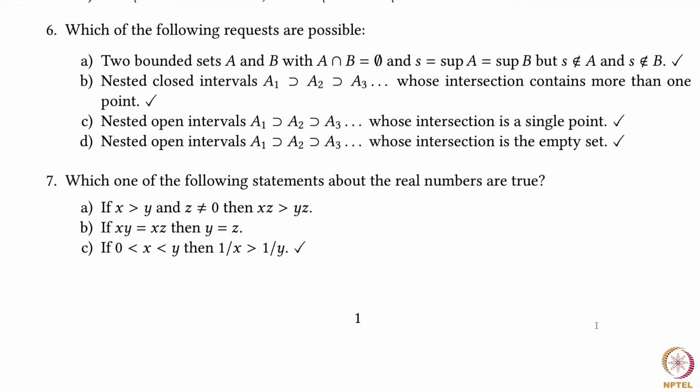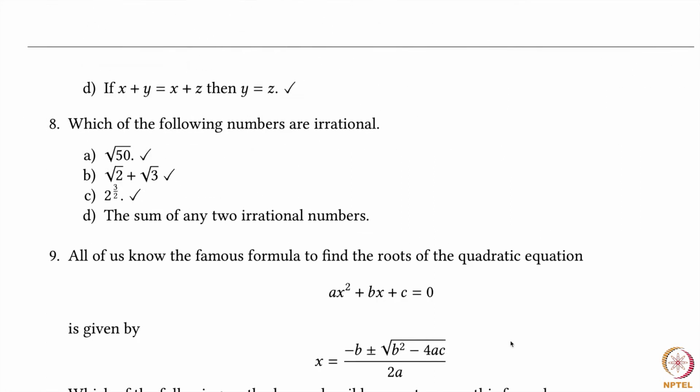If 0 is less than x less than y, then 1/x is greater than 1/y. This is a familiar basic algebraic identity that you have learnt in school. If x plus y equals x plus z, then y equals z. Yes, you can always cancel off the x by adding minus x to both sides of the equation.